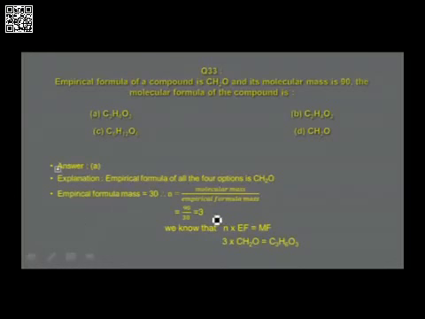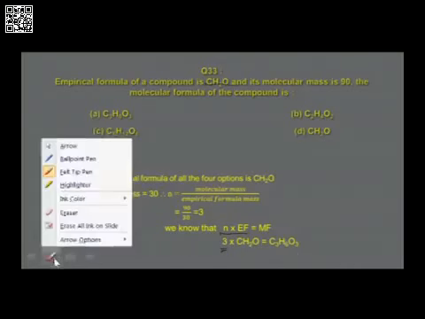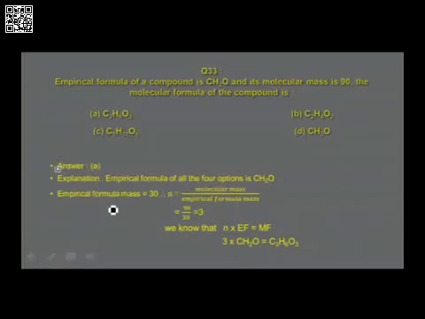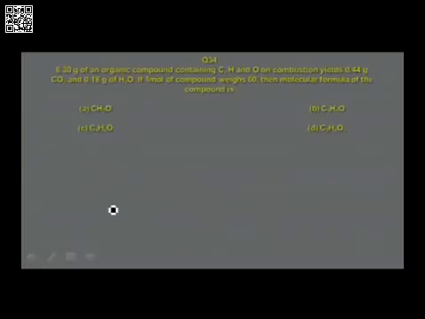we need not calculate empirical formula, that is given already, that is CH2O. So N is calculated. N into empirical formula is molecular formula. Therefore, value of N is 3, and multiply with that, you get this molecular formula of the compound as C3H6O3, the correct answer in option A. Go to the next one.